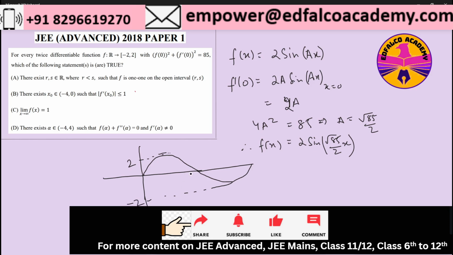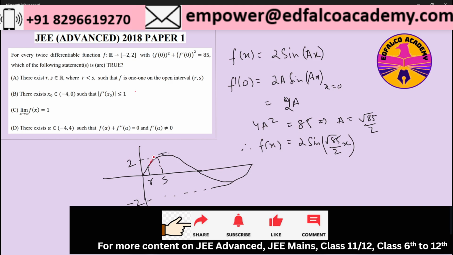And now you can see that if I pick any values r and s, let's say I'm picking a value r over here, x equal to r, and then I'm picking a value s over here, right? So in between r and s, you can see that the function is an increasing function, right? And therefore it must be one-one, which means that for any value of x, I will get a unique value of f of x, right?